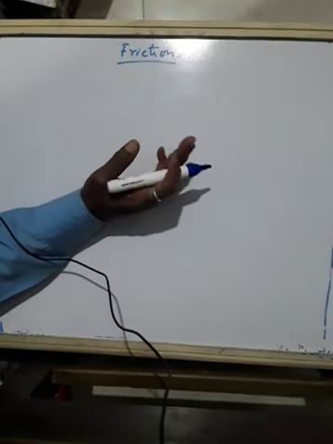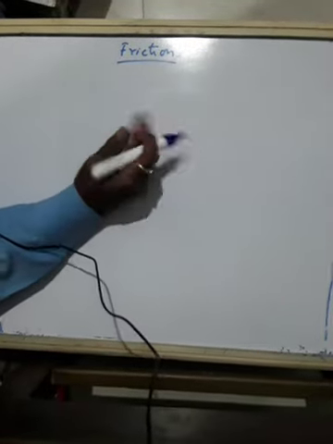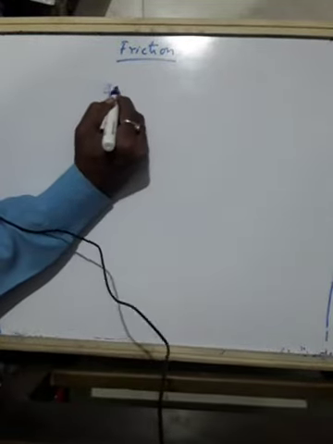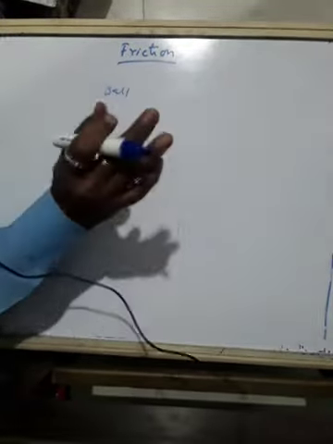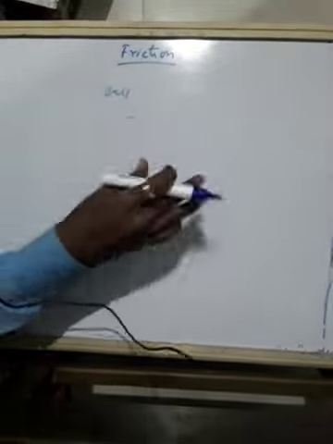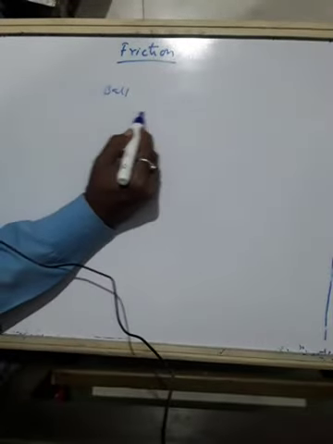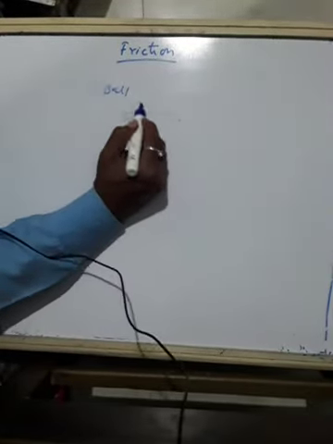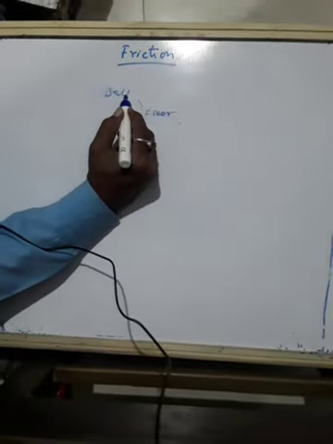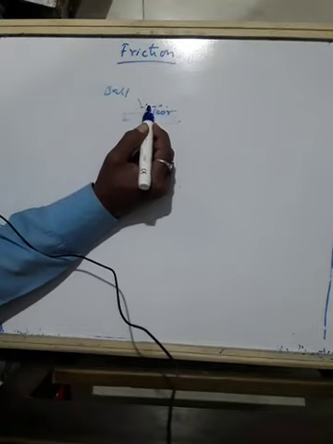If there was no friction, a moving object would never have stopped. Like a ball. If you take a ball and throw it on the floor or ground, it would have continued moving. It would have been in continuous motion, not stopping. Because there is friction between the rough surface of the floor and the ball, that's why the ball stops.